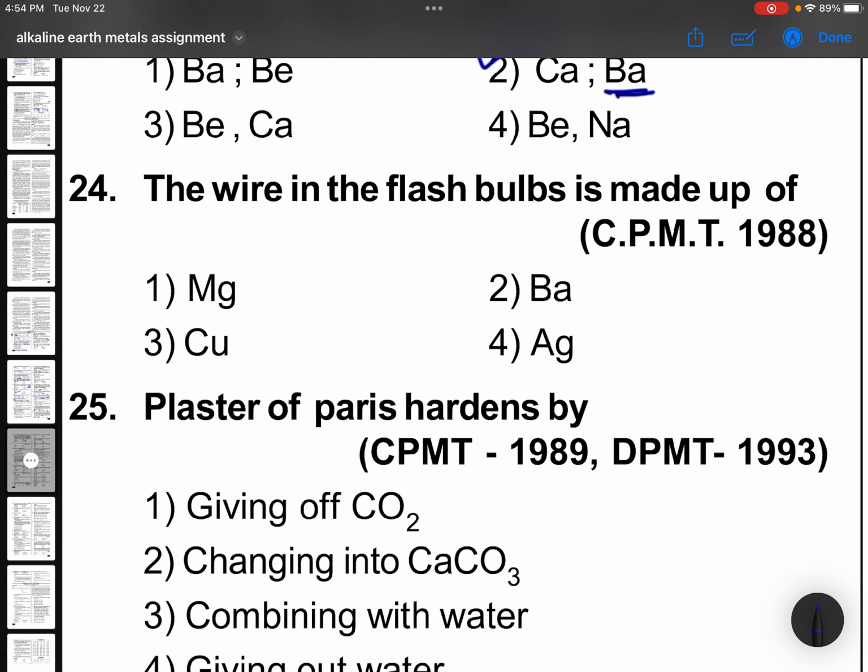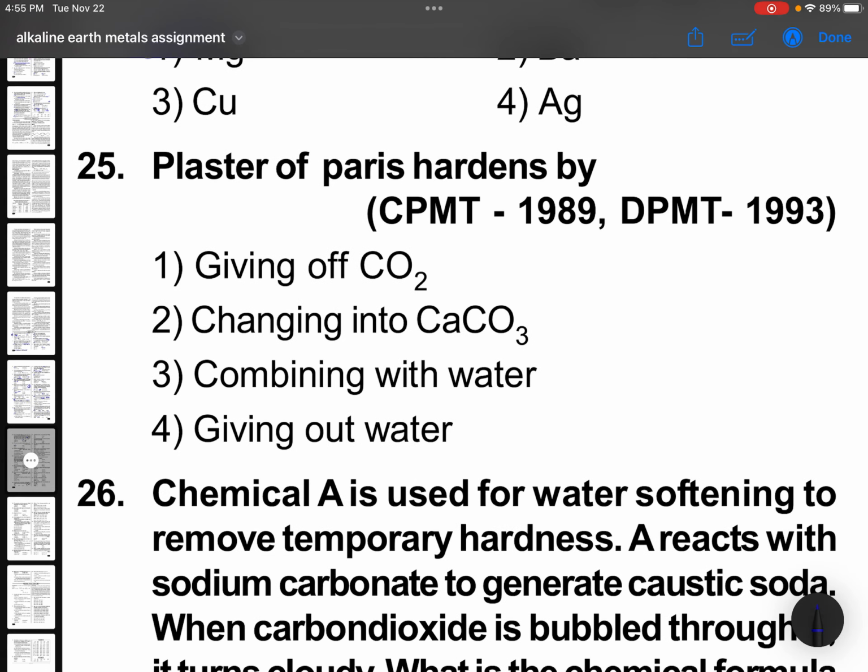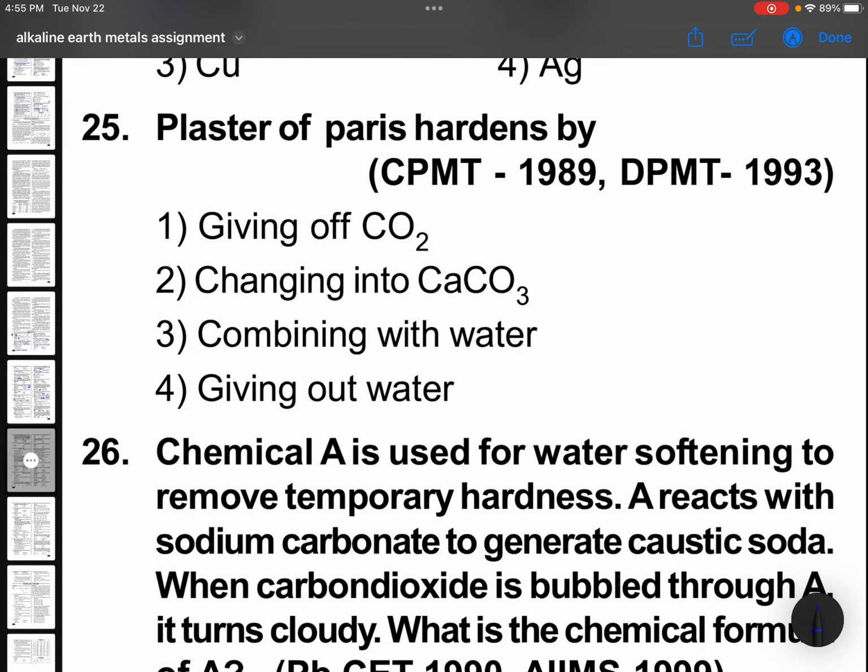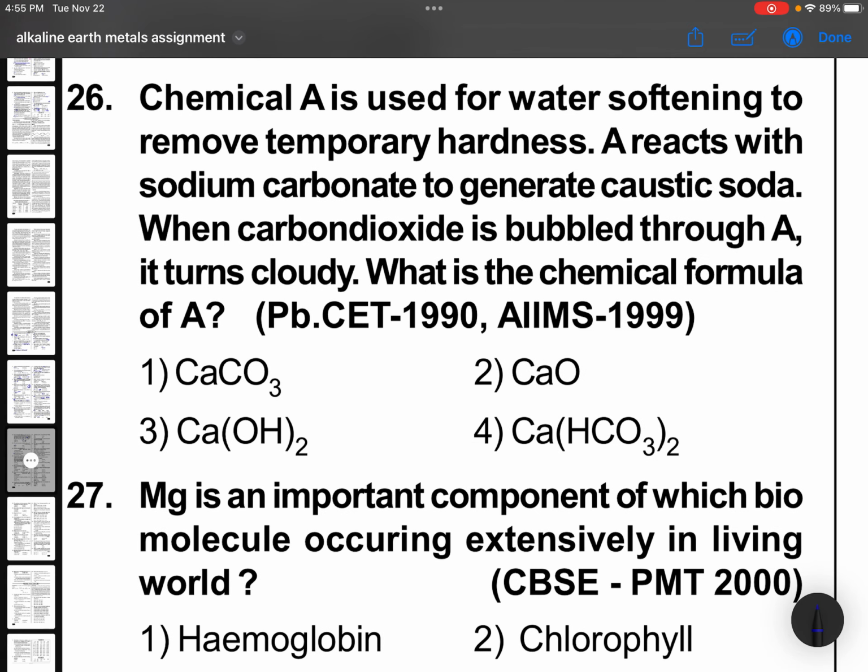Better option. The wire in flash bulbs is made up of magnesium. Flash bulbs are always magnesium. Plaster of Paris hardens by combining with water. Chemically, sodium carbonate is used to remove temporary hardness.